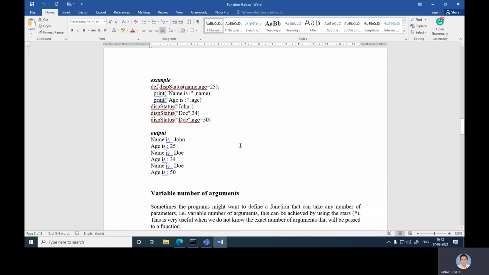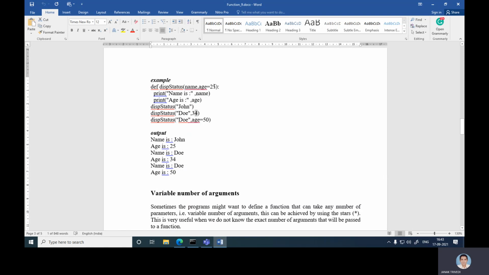Example: define display status name comma age is equal to 25, print name is name, age is age, and display John, then display Doy, and display Doy comma age is equal to 50. So in the first case, John and Doy, then we use that John's age is 25 because the default argument is 25. Then Doy's age is 34, that is given. So now it is changed.